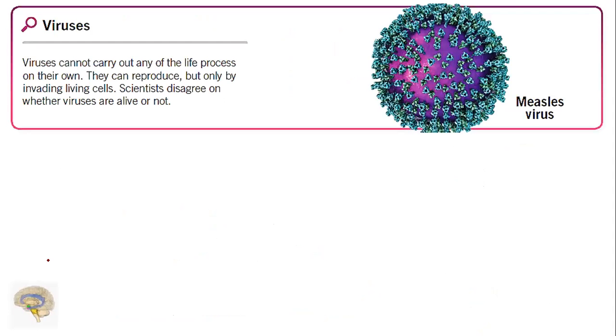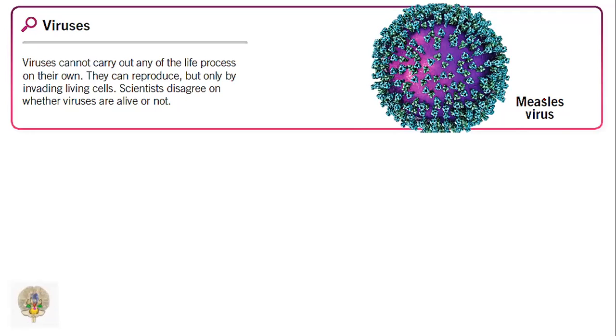What about viruses? Viruses cannot carry out any of the life processes on their own. They can reproduce, but only by invading living cells. Scientists disagree on whether viruses are alive or not. This is a measles virus, an example picture we are showing here.